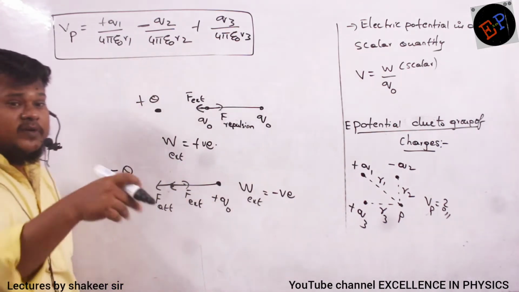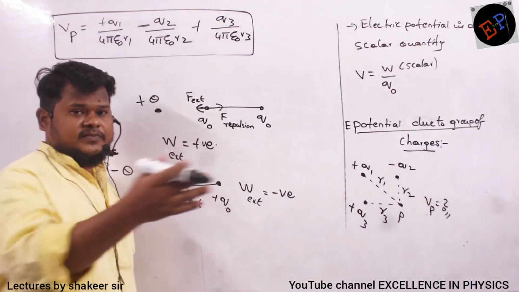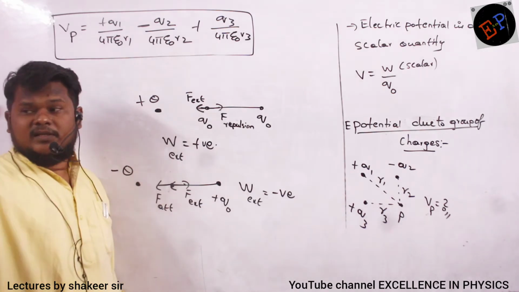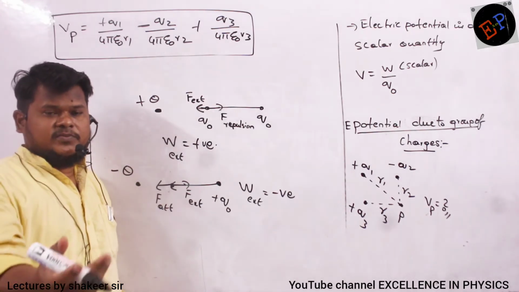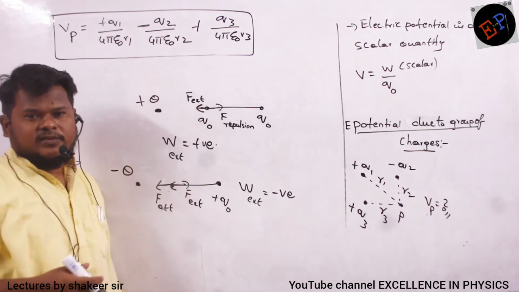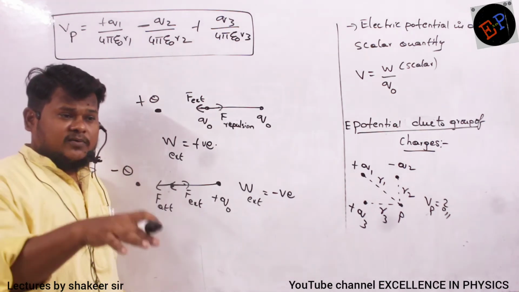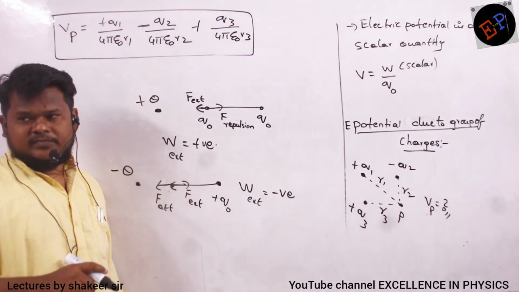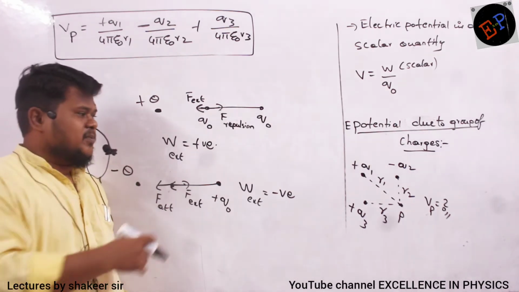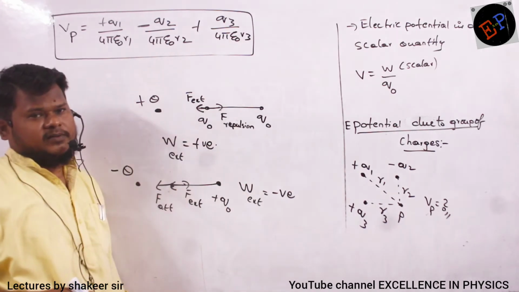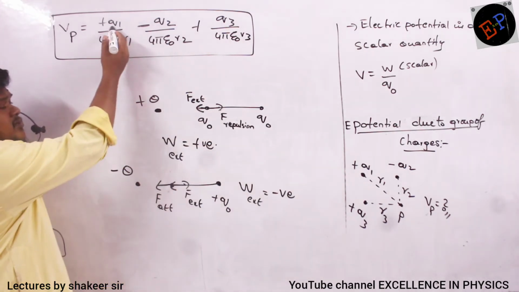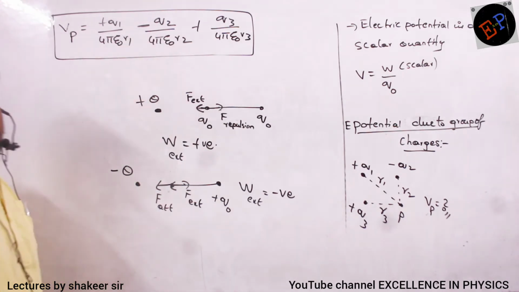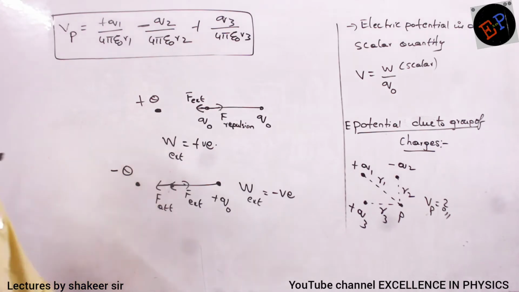In the case of the electric field, what do we do? We draw the directions, as we already studied. A positive charge will experience force in the direction of the electric field, and a negative charge will experience force in the opposite direction. So in calculating the net electric field, we draw the directions and take the resultant, because the field is a vector quantity, but potential is a scalar quantity. Whether it is plus Q, you take plus Q; whether it is a negative charge, take minus. That's it, you will get the total potential acting at a point. Okay? Make a note.